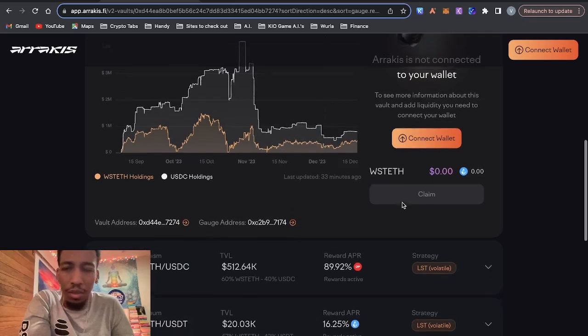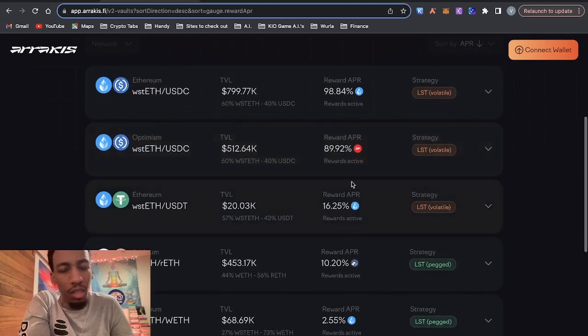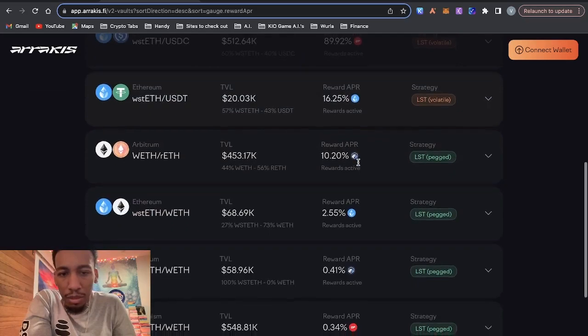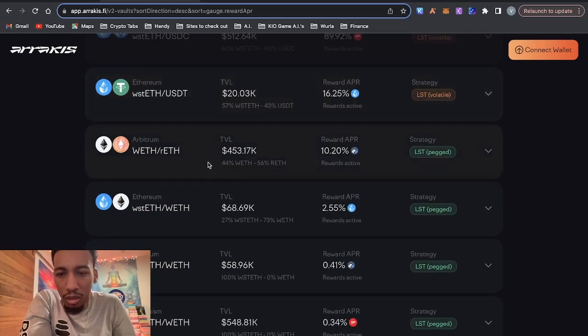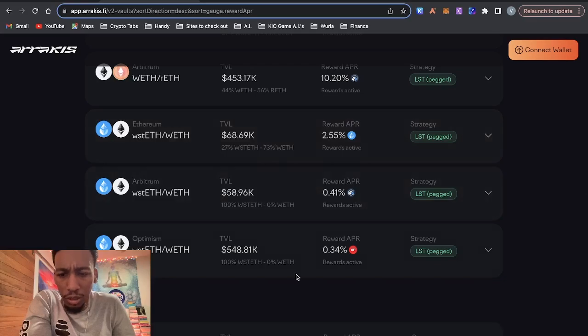And if I'm missing something, whether it's the Arrakis team or someone in the comments who knows how to track them, please let me know. I'm not trying to bash this protocol. I really do like it. You've got wrapped staked ETH USDT, 16%, 10% on ETH, Rocket Pool ETH, I think that's what it is. Let's see what else they've got here.